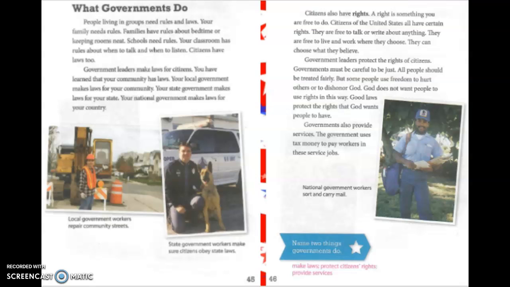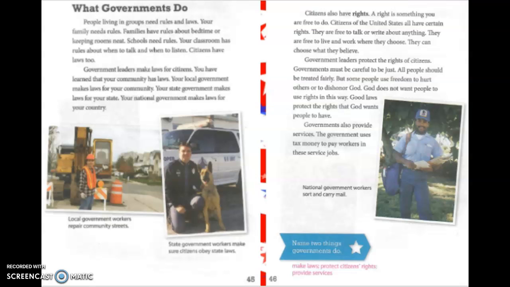So let's go ahead and get our book open to page 45. I'm going to read 45 and 46. So get your word tracker, your finger, anything you have to help you follow along as I read. All right, so the title of this is What Governments Do.